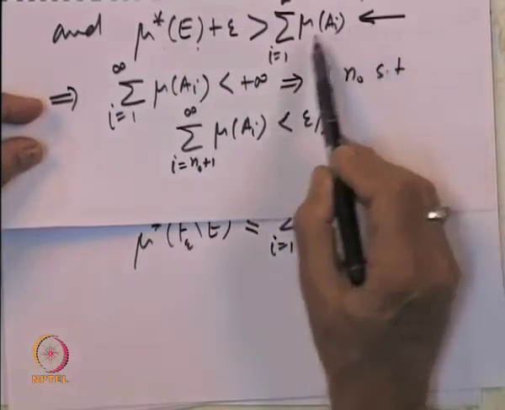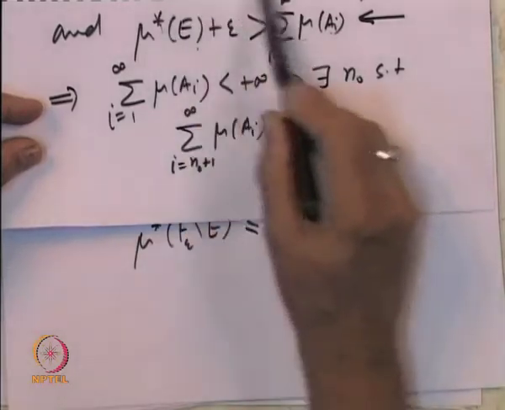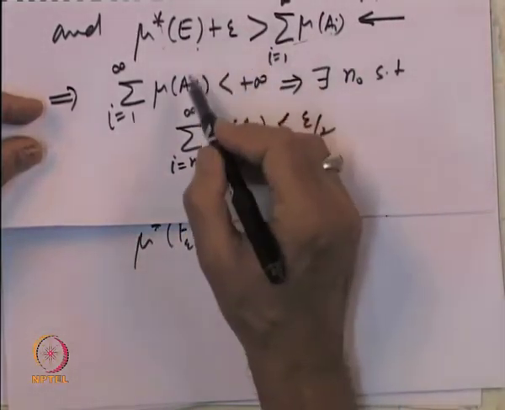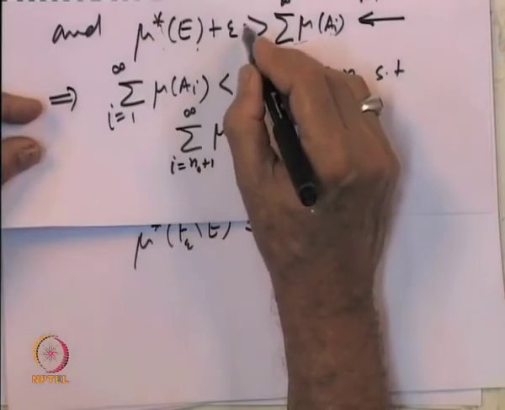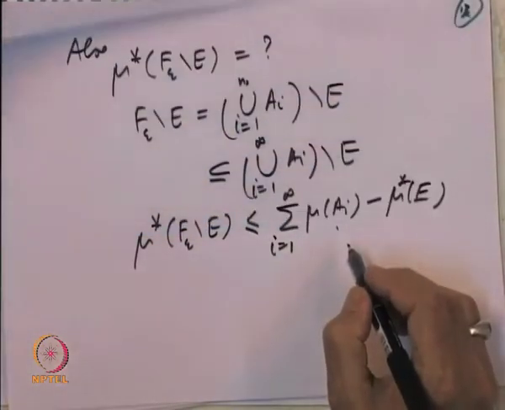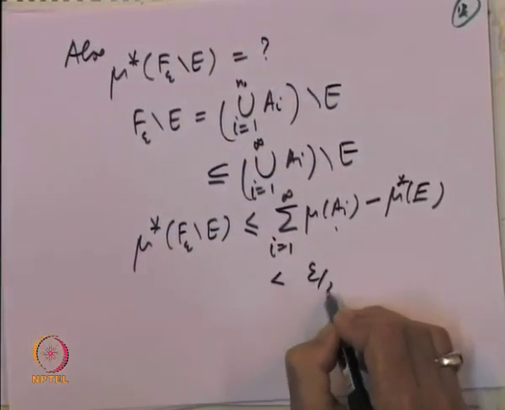So, this says sigma mu of A i minus mu star of E is less than epsilon. We could have started with epsilon by 2, if required. So, then we get this is less than epsilon by 2.